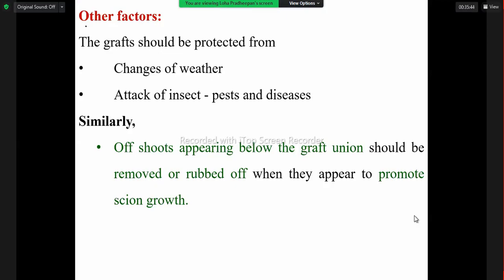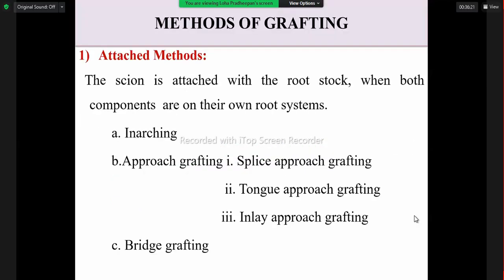Even offshoots appearing below the graft union matter. That means if we make the cut on the rootstock, insert the scion and do the grafting, then the rootstock portion starts to develop shoots. What we have to do, to promote the shoot growth, is clip off or remove the shoots that develop from the rootstock. So only the grafted top portion we have to promote the growth. That type of requirement is also there.